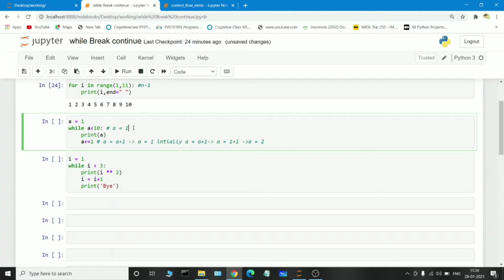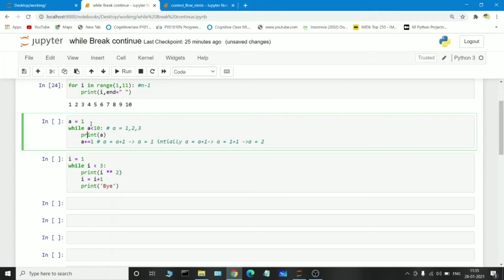Here initially the a value is 1, but in this logic we are incrementing the a value. So the a value will be 2 now. So 2 is less than 10, condition true, again it prints the value. Again it increments the value. What is the a value here now? 3. So again it goes to the while loop and checks the condition. If the condition is true, it again prints the value of a. So again it increments the value. Until and unless this particular logic gets terminated, the loop will get repeated.